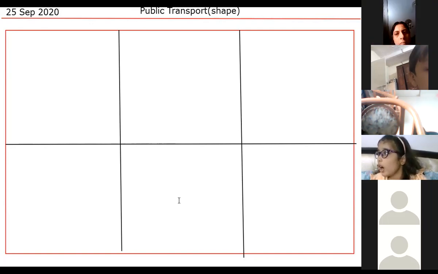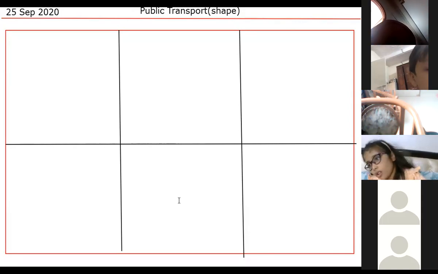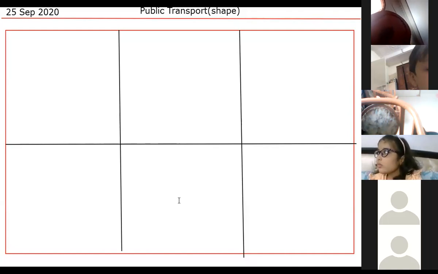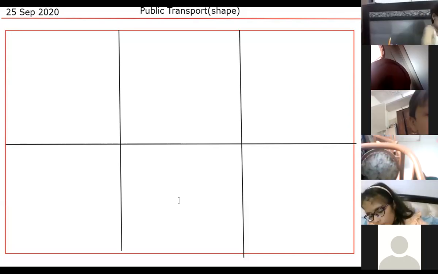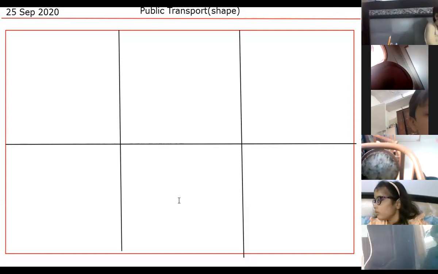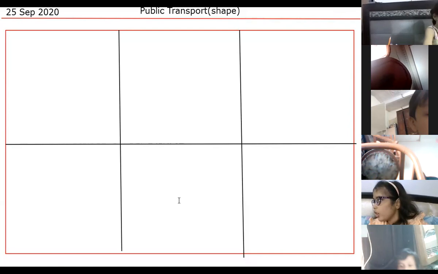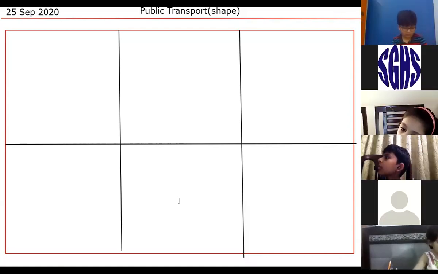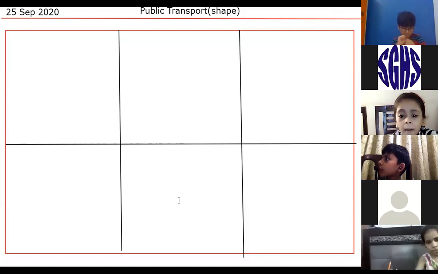If you want to travel from one place to another, you have your car, you travel in that car. Now it is not available for everyone, so it's not public, it's a private transport. On the streets, you can see a lot of vehicles that take a lot of people inside and let them travel from one place to another. For example, who's going to give me an example? What is a public transport? Zoya, give me one name of a public transport.